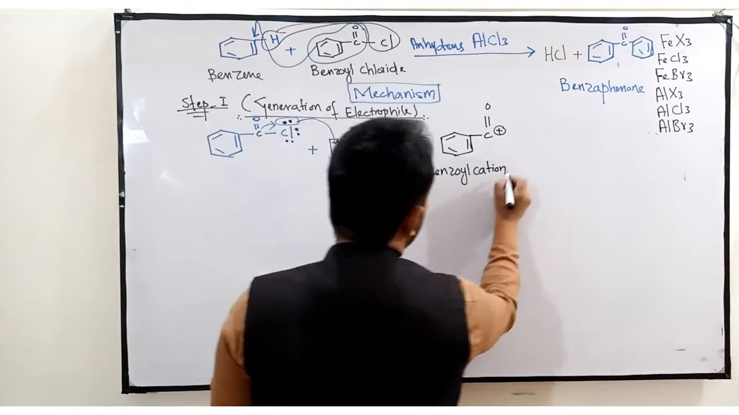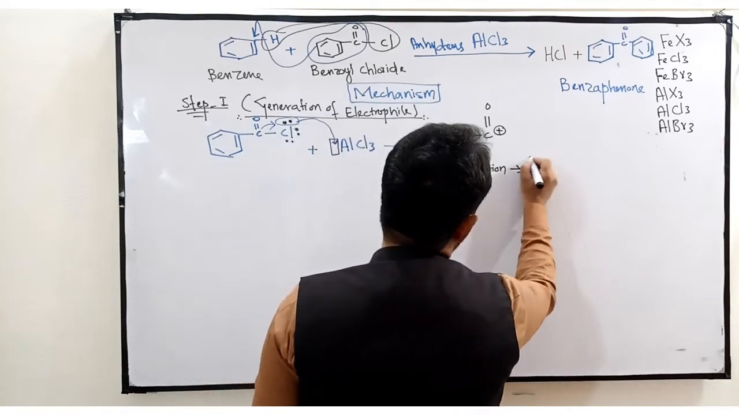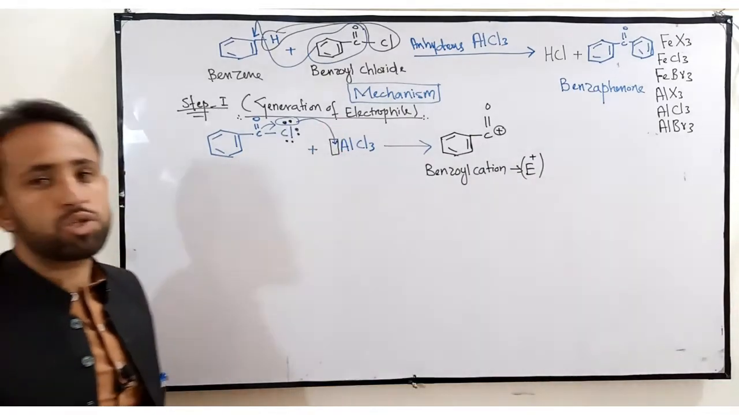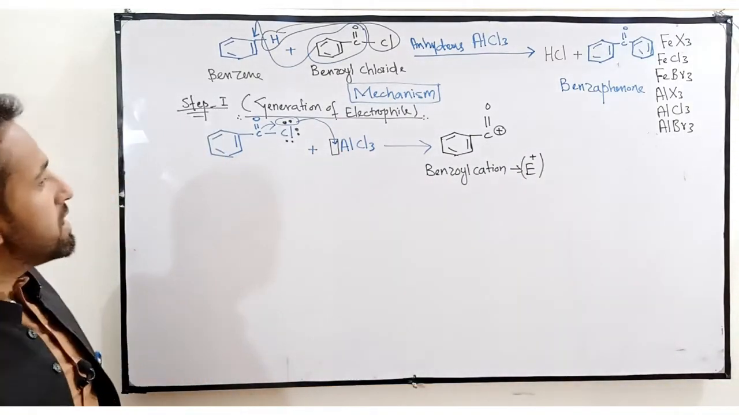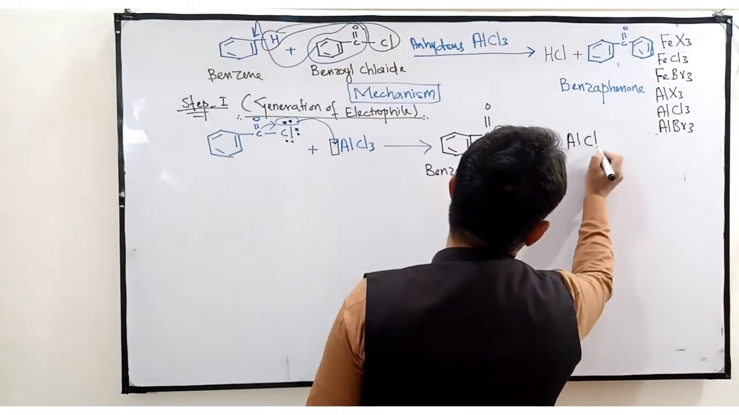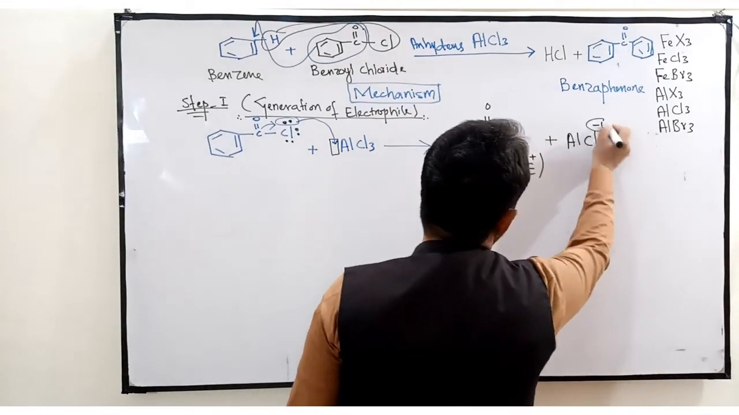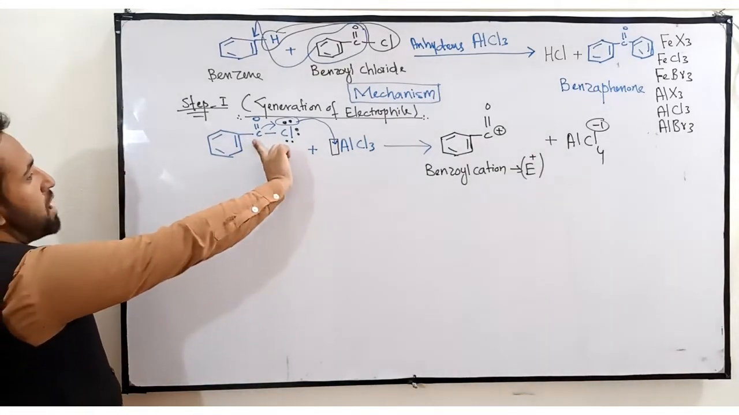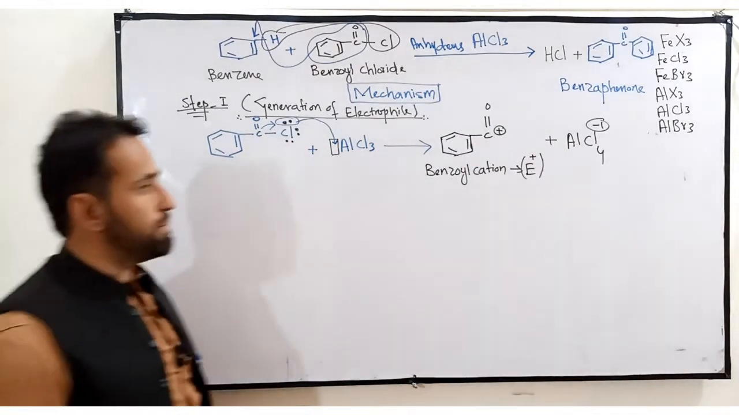Benzoyl cation, which is our electrophile. Now this will attack on the pi bond of benzene. Plus here will be AlCl4 minus. Why is there a minus charge? Because this chlorine attracts the electron from this carbon atom.